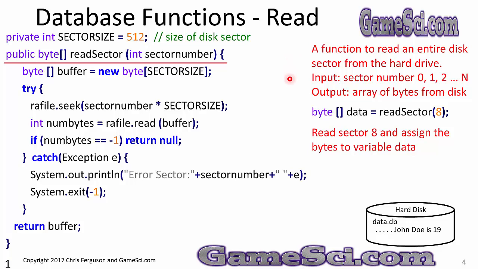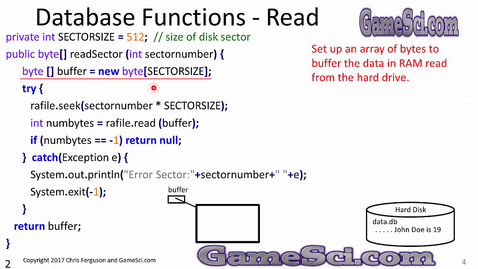The input is a sector number 0, 1, 2, all the way to the end. The output is an array of bytes from the disk. When I call read sector, it will output the data that's in the sector to this byte array. If I said read sector 8, assign the bytes in sector 8 to the variable data.